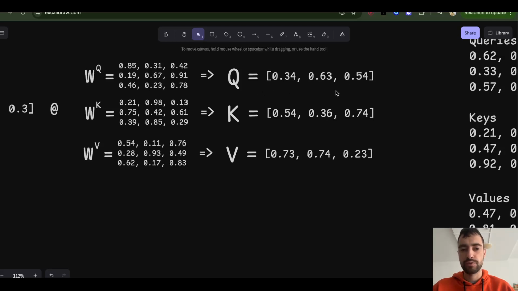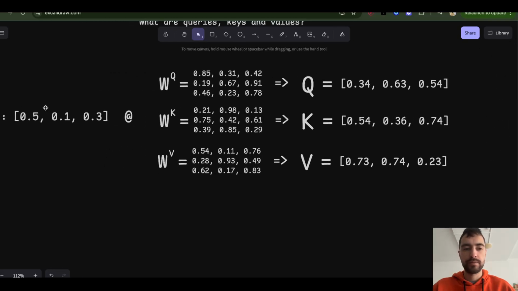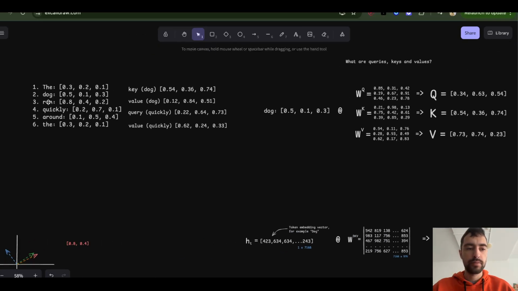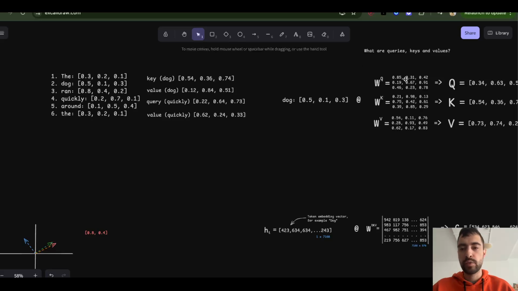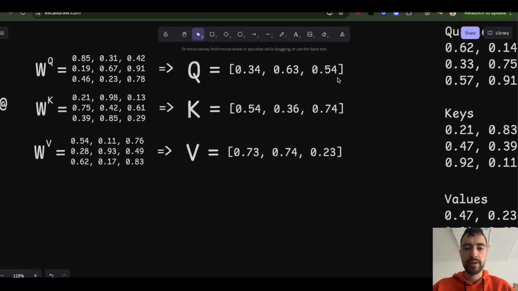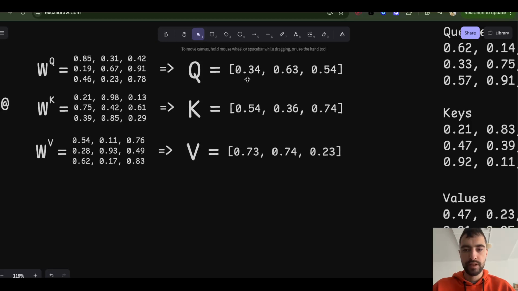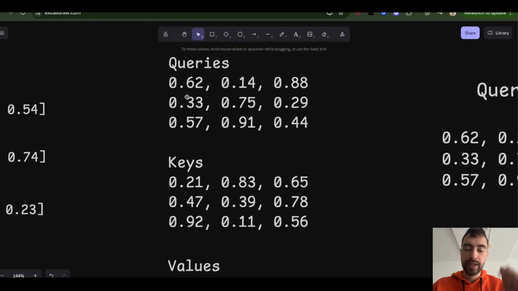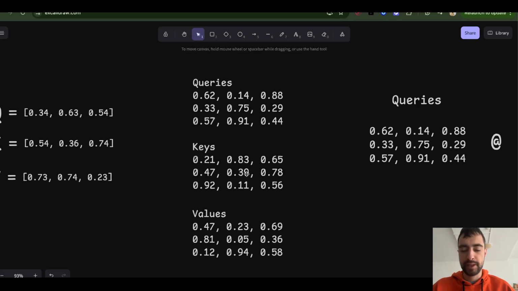It's going to be the second row, because the way you do matrix multiplication is you multiply a row with a column, and then you write the result at the intersection. So the result will go into the second row and first column. And in the end, this is going to be the result: first token query, second token query, third token query. And same for keys and values.